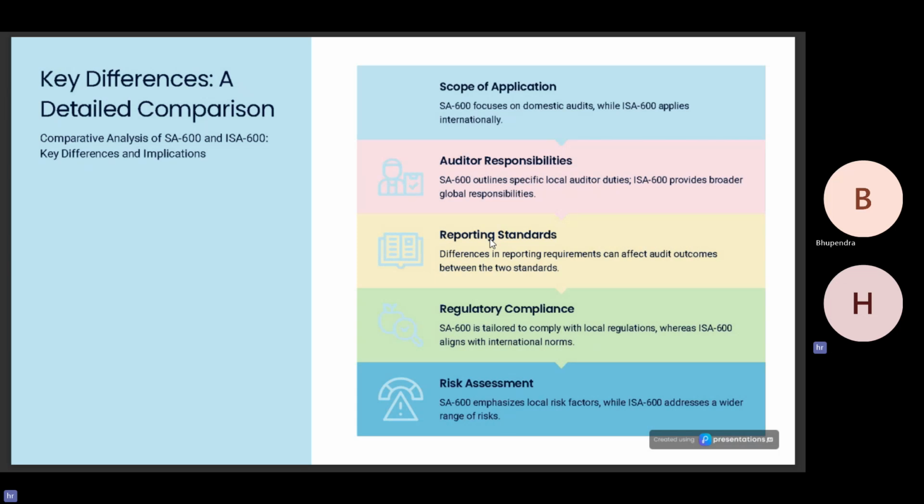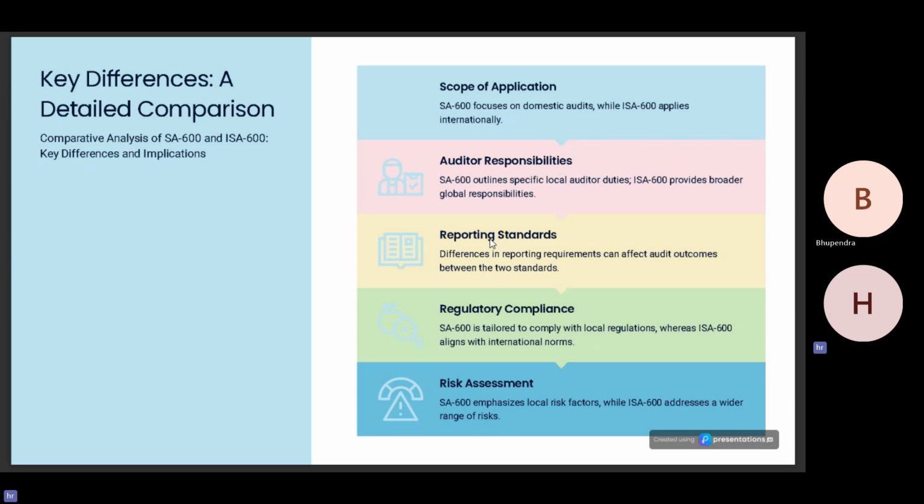Moving on to the next slide, what are the key differences between SA 600 and ISA 600? As the SA clearly states that it is very closely related to ISA 600, there are not many differences between the two. But let's analyze what are the key differences between both of them. Scope of application. SA 600 focuses on domestic audits only, while ISA 600 applies internationally. What are the auditor's responsibilities in both the standards? SA 600 outlines specific local auditor duties, including compliance with the local regulatory framework. ISA 600 provides broader global responsibilities, ensuring compliance with the global laws.